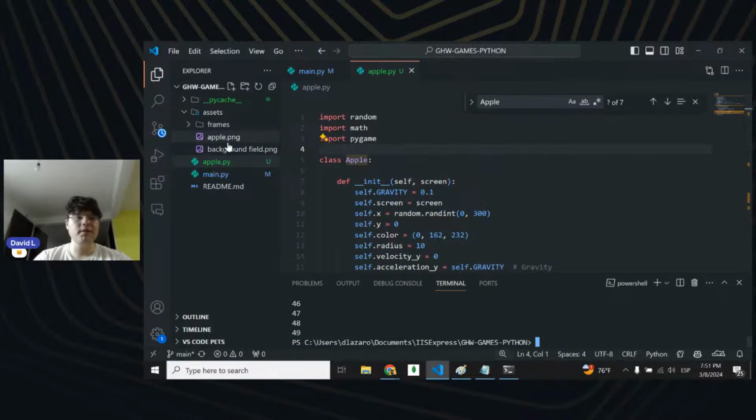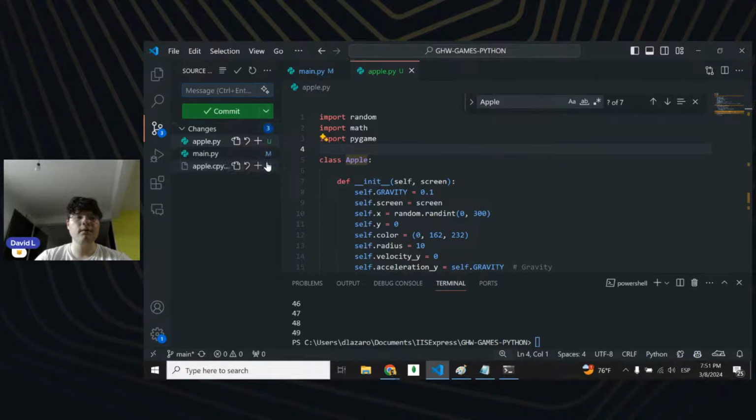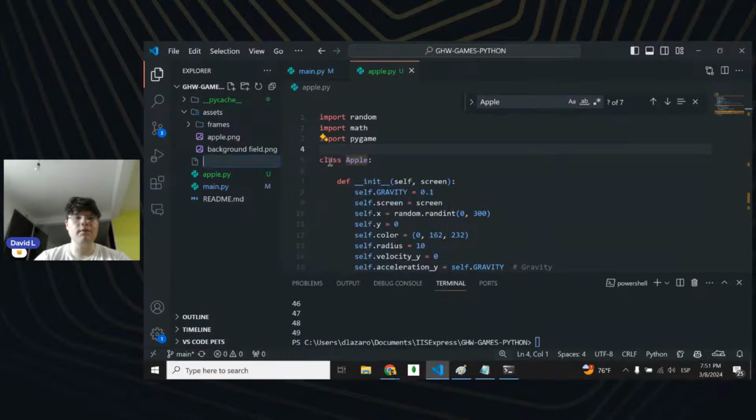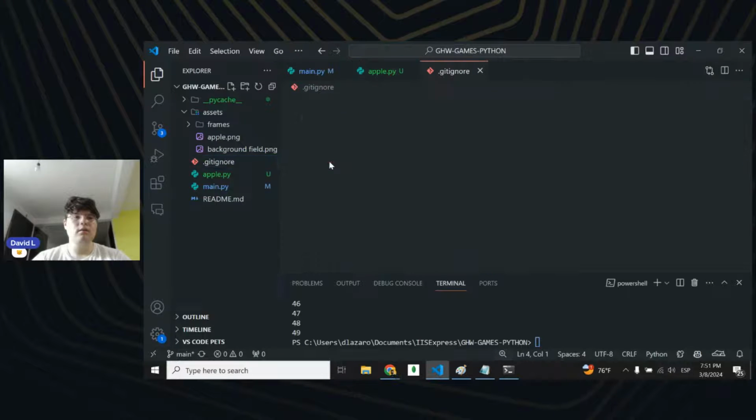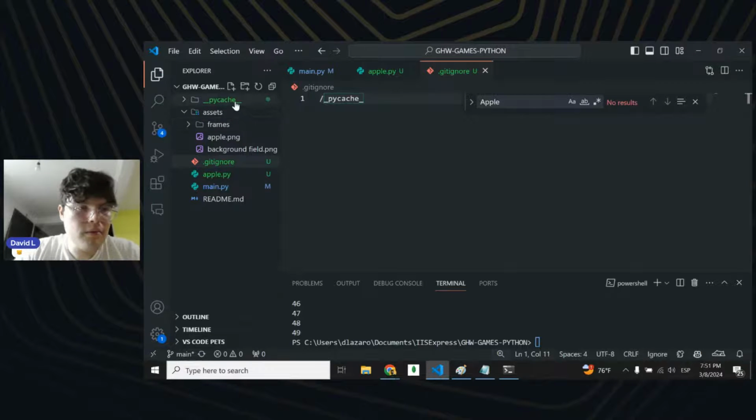Let me just push my changes so you can see them. I know I don't want my Pikachu. So let me add another .gitignore so we can just get rid of this stuff. So .gitignore, and let's just ignore the Pikachu folder. And let's see. I don't know, to be honest, if this is the correct name.